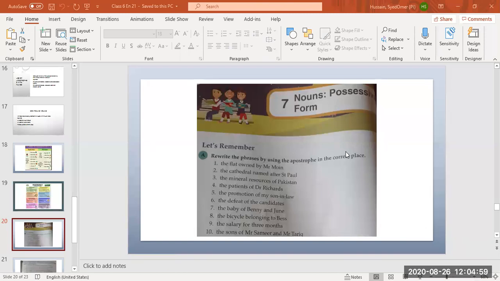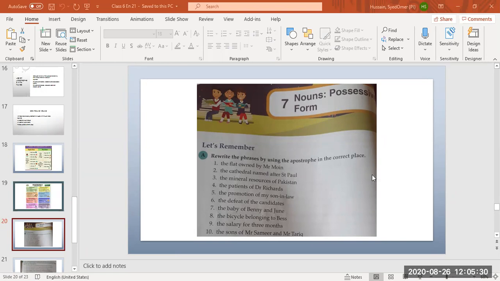Benny and June's baby. Correct. These are two nouns, Benny and June, so both ways are correct. We can put Benny apostrophe S and June apostrophe S baby, or we can write the apostrophe S with the last name, June. Benny and June's baby. It's easy: you just write apostrophe S with June. Okay?